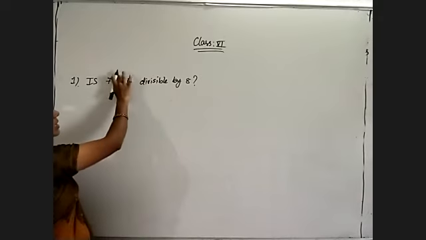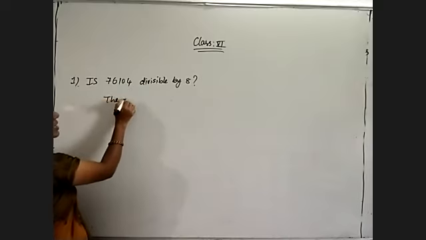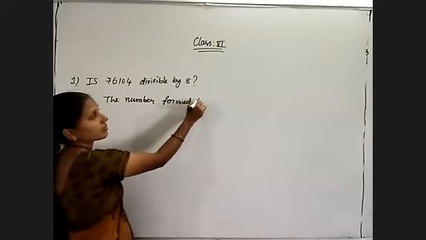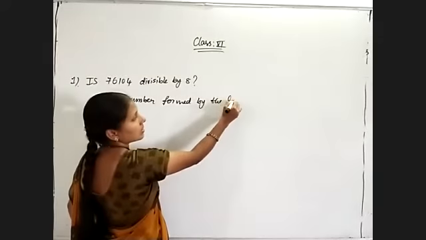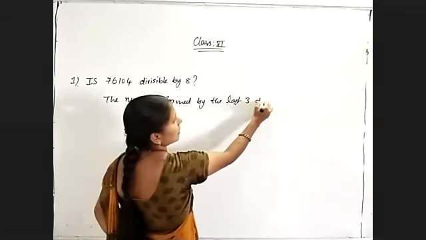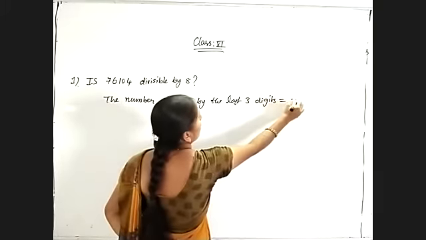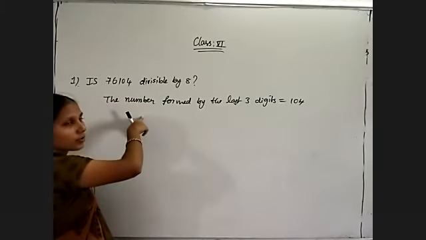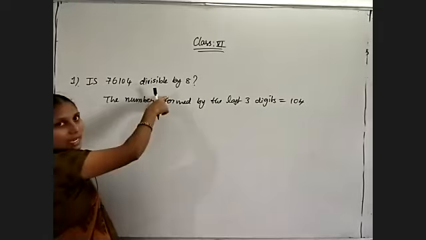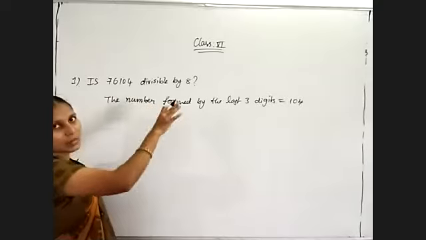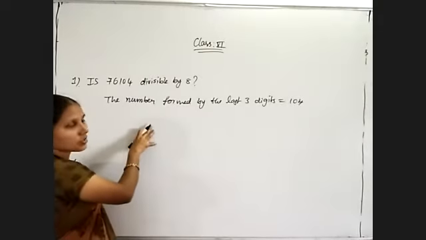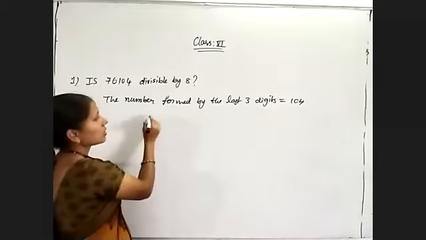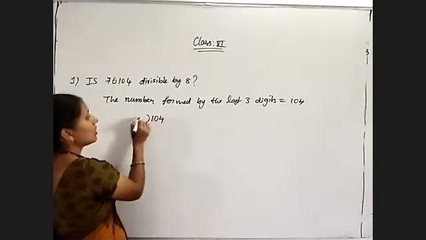So here, the number formed by the last 3 digits is 104. It is enough to check whether 104 is divisible by 8 or not. If it is divisible, then the complete number is divisible by 8. If it is not divisible, then the overall number is not divisible by 8. That's all. So check by using the actual division.